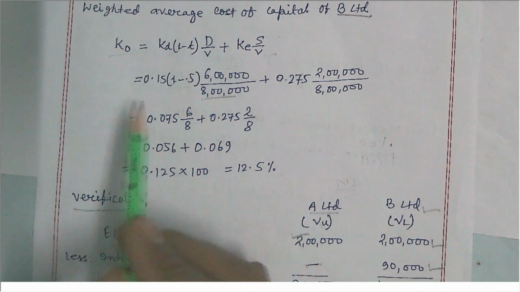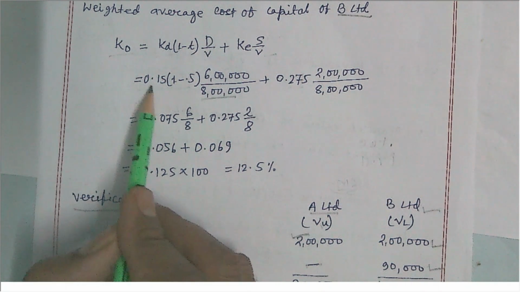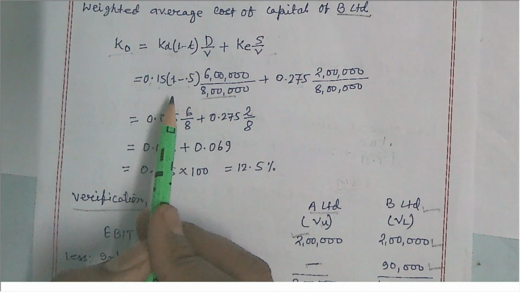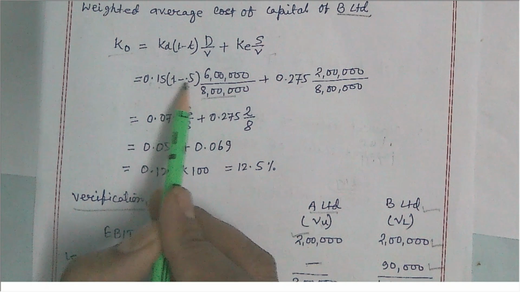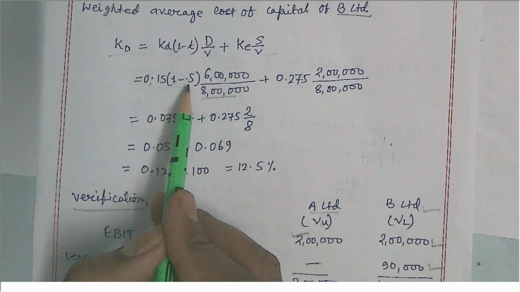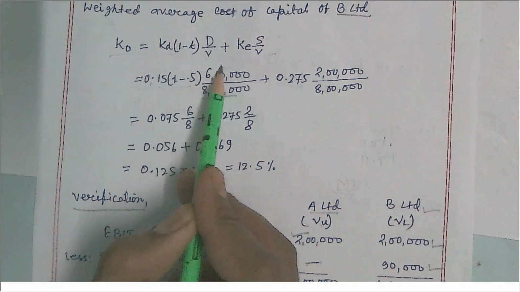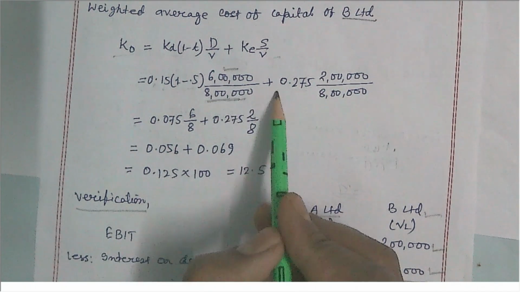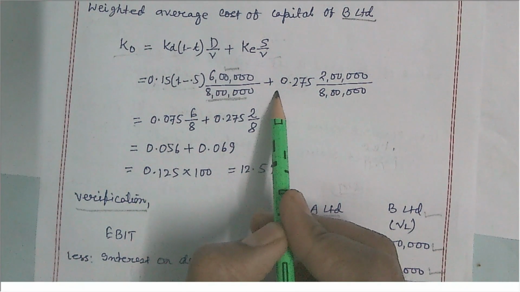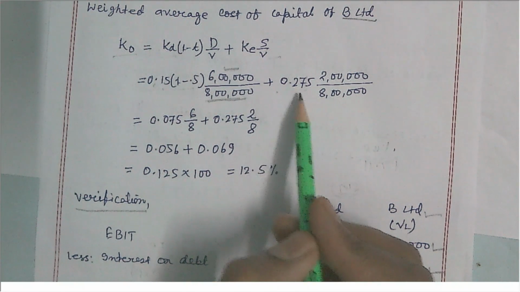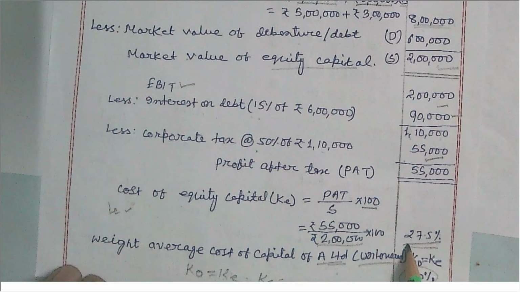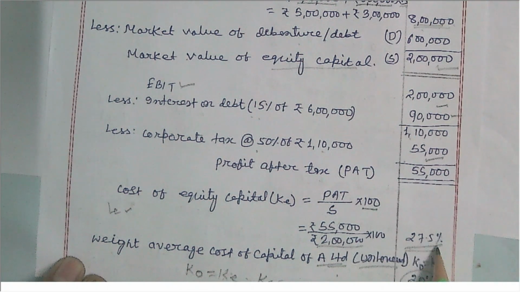Putting the values into the formula, the rate of interest on debenture is given as 0.15, and it should be adjusted with the rate of tax, so 1 minus 0.5, this is the rate of tax, and the value of debt is 6 lakh, and the total value of the levered firm is rupees 8 lakh. In the same manner, for the levered firm, the cost of equity capital is calculated as 27.5% here. So this is the cost of equity capital of the levered firm, 27.5%.